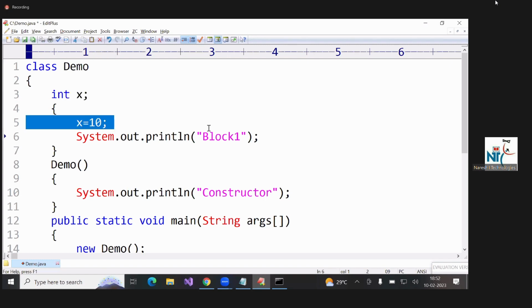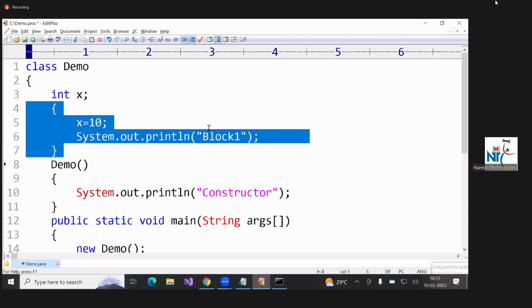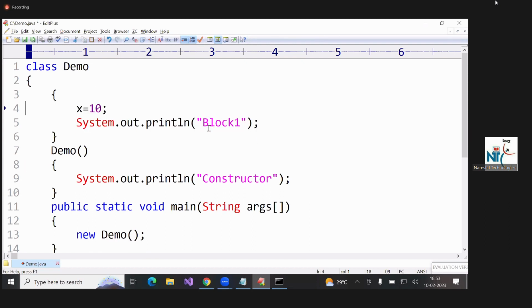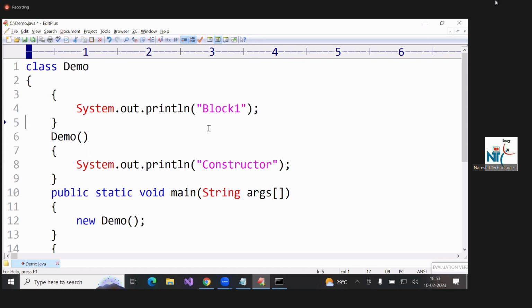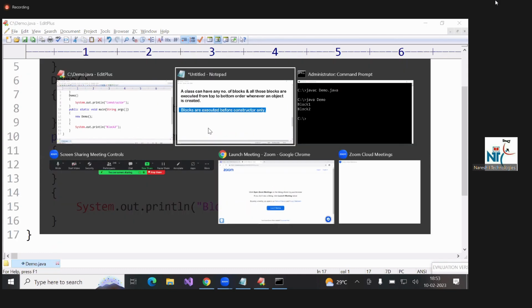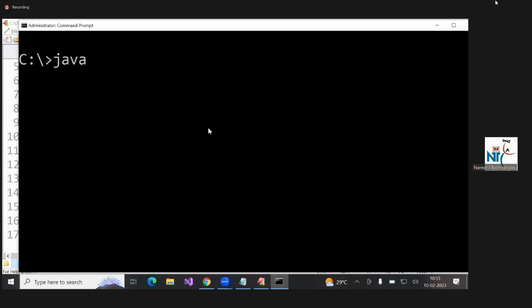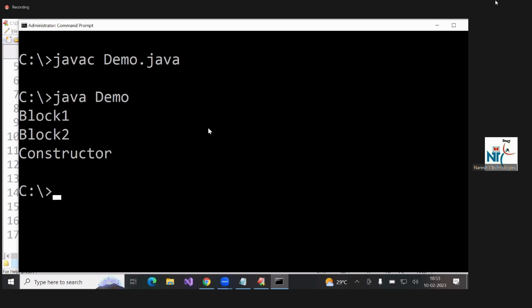That's why this is called initialization block. Now, like this, output block 1, block 2, constructor comes. But what is the use of block? I'll explain. You write this program.